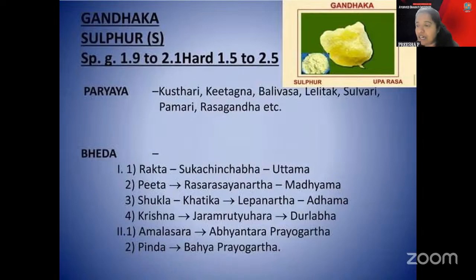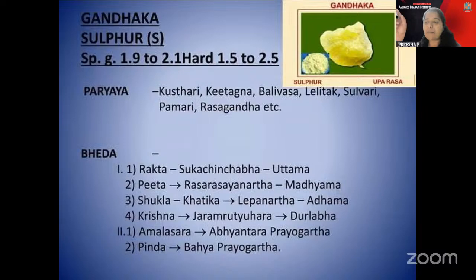Then regarding the Rakta part, it is for Uttama. The Rakta part is considered as the Uttama and is used for the Loha Siddhi part. Loha Siddhi and Deha Siddhi come under the Raseshwara Darshana Paribhasha part. So in that one, the Rakta part is used for the Uttama, that is for the Loha Siddhi part.